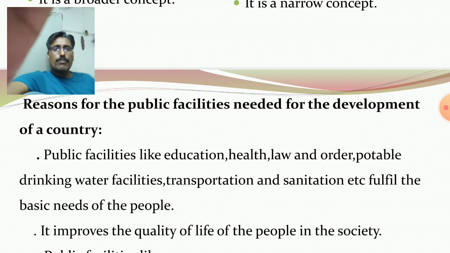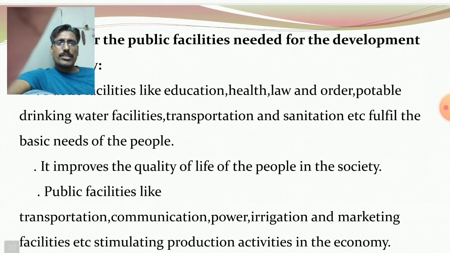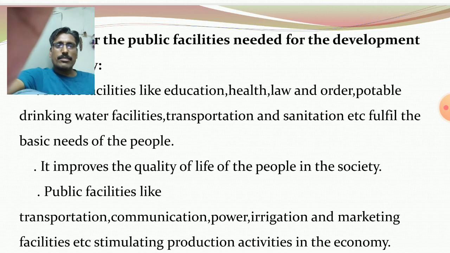So to fulfill their minimum needs, it improves the quality of life of the people in the society. Definitely, when people are availing better educational facilities, health facilities, housing facilities, potable drinking water facilities, sanitation facilities, definitely they maintain qualitative life, and all these facilities are actually provided by the government. So these are the public facilities.